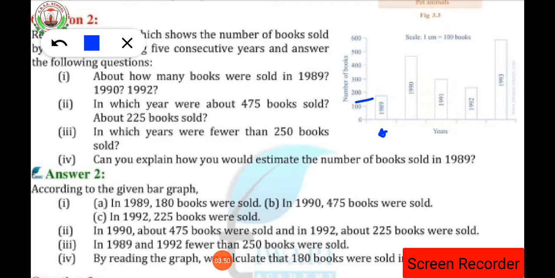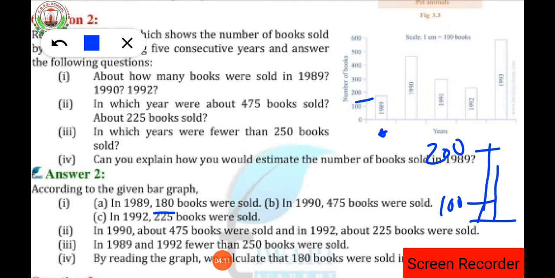So the answer for 1989: how many books were sold? That is 180 books. Suppose this is 100 and this is 200, where you mark in your book. We are going to draw the graph for the year 1989.